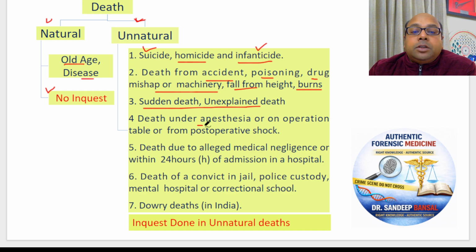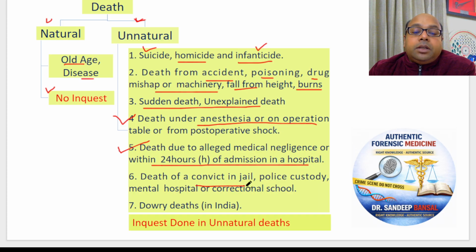Death in the operation theatre. A person is undergoing an operation for some disease, some surgery, and death happens. Some unexpected event happens. He may have some adverse reaction. We don't know. Was the anesthesia given correct? Was the operation done correct? We don't know. Was the doctor negligent? We don't know. So it needs to be investigated. There is always an allegation of negligence in such cases against the doctor. Death due to medical negligence within 24 hours of admission in hospital needs to be investigated.